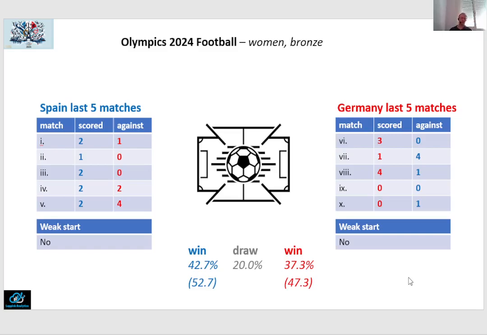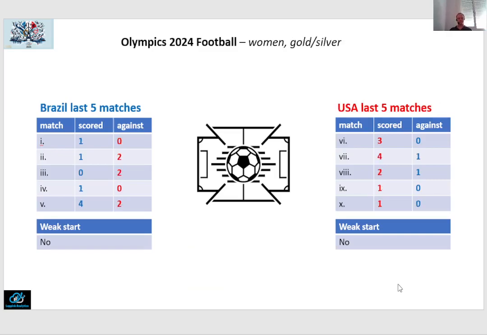Now, although at first sight a draw is the least likely outcome after regular time, since the margin between winning probabilities is less than 10 percentage points, this model would predict a draw after regular time. However, after extra time, Spain is slightly more likely to win, 52.7% chance for Spain and a 47.3% chance of Germany winning that bronze medal.